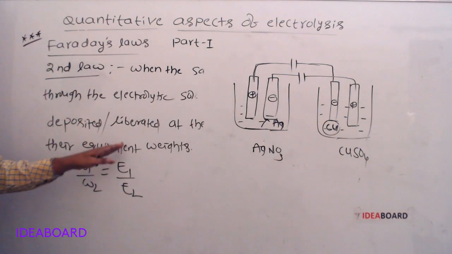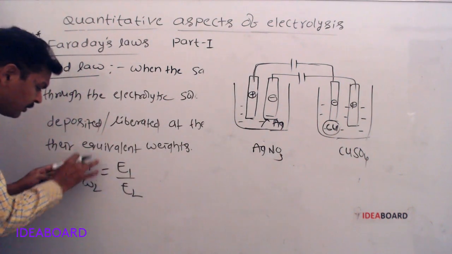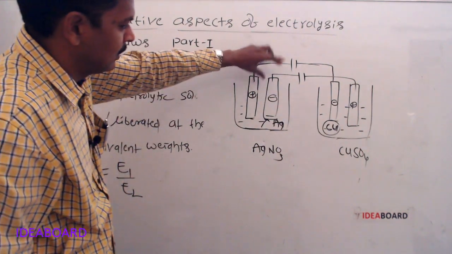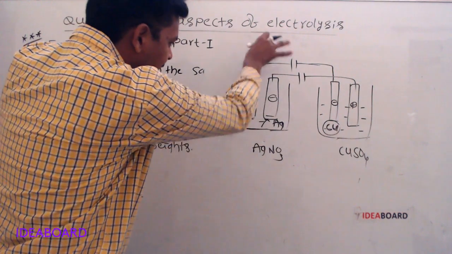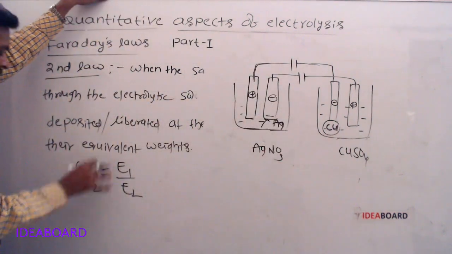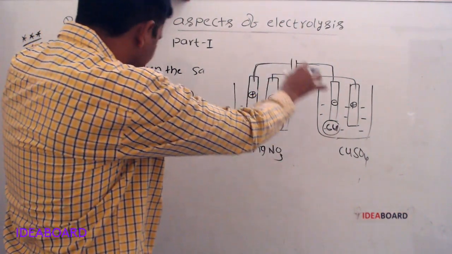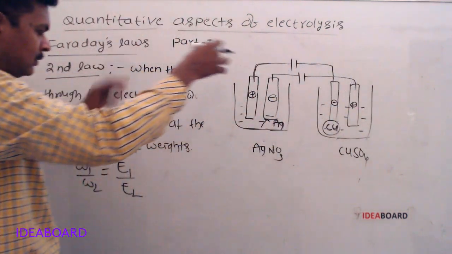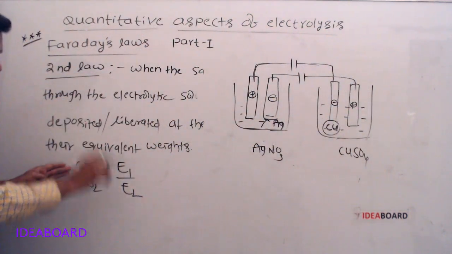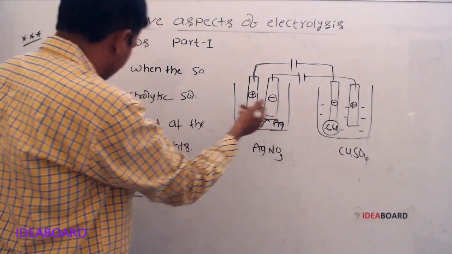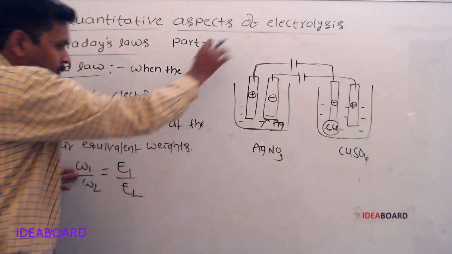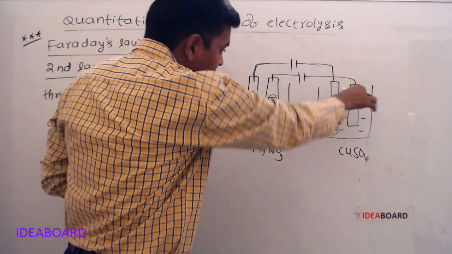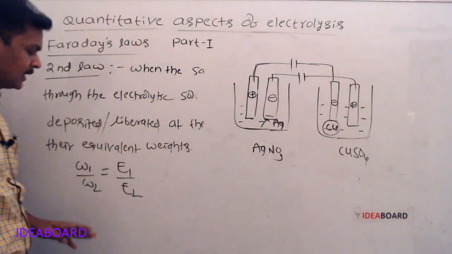W1 is the weight of the substance deposited at the cathode of the first electrolytic cell. W2 is the weight of the substance deposited at the cathode of the second electrolytic cell.